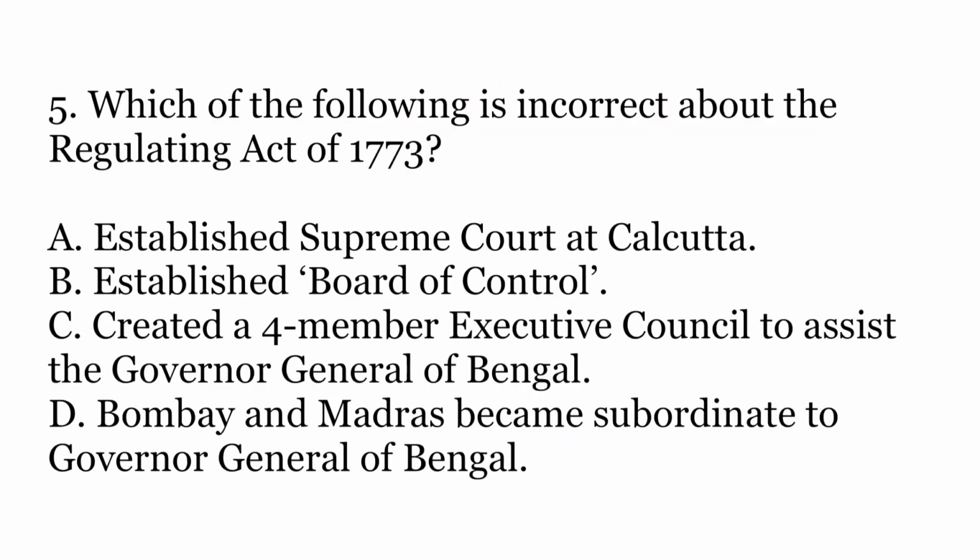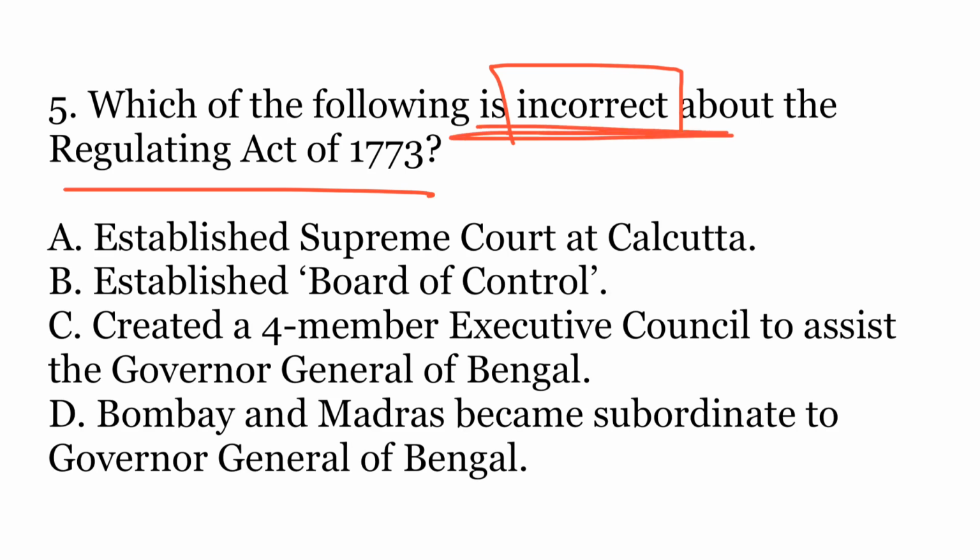The fifth question is, which of the following is incorrect about the Regulating Act of 1773. It was one of the first legislations to be passed by the British for the administration of India. So the question is asking for the incorrect statement. That means 3 of these statements are correct and 1 is incorrect. So the options are: A, it established Supreme Court at Calcutta; B, it established Board of Control; C, it created a 4-member executive council to assist the Governor General of Bengal; or D, Bombay and Madras became subordinate to the Governor General of Bengal.